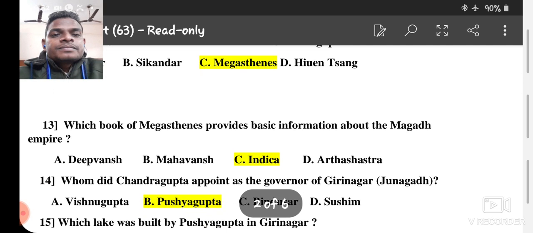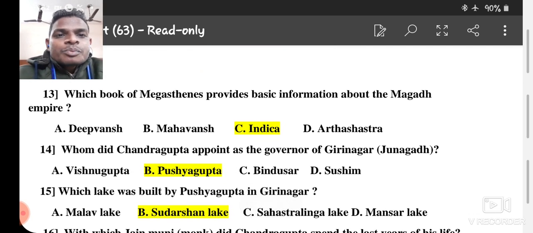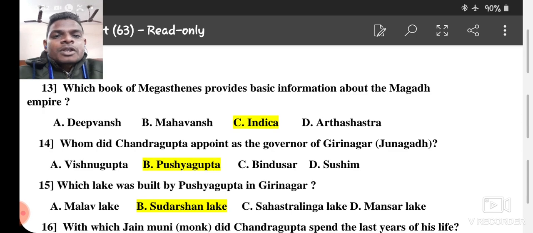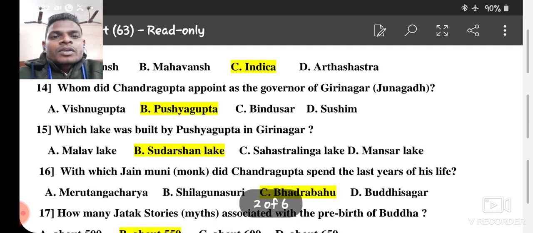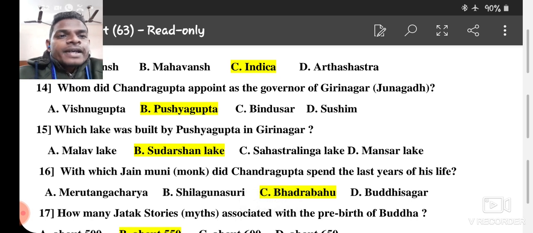Number 13. Which book of Megasthenes provides basic information about the Magadh Empire? The right answer is Indica. Number 14, from chapter number 6. Whom did Chandragupta appoint as the governor of Giri Nagar, also known as Junagadh? In ancient times it was known as Giri Nagar. The options are A Vishwagupta, B Pushyagupta, C Bindusar and D Sushim. The right answer is Pushyagupta.